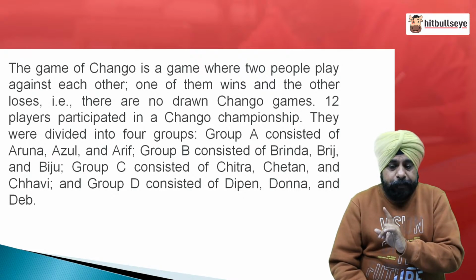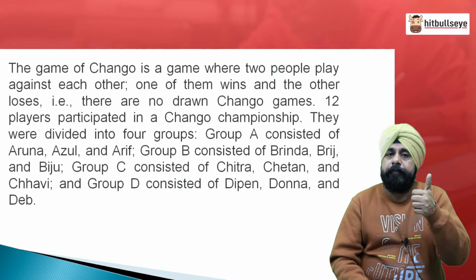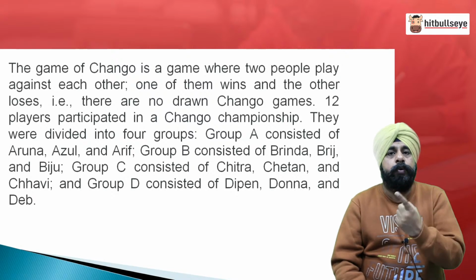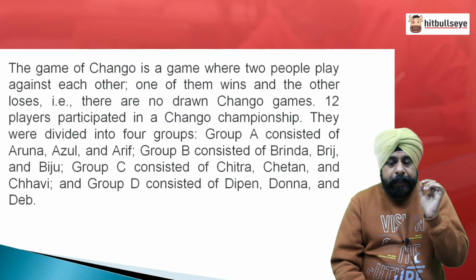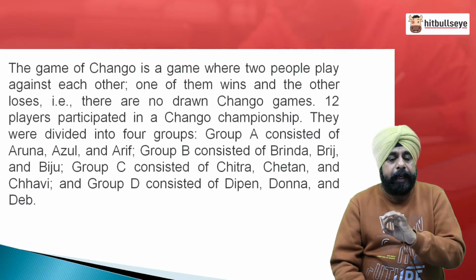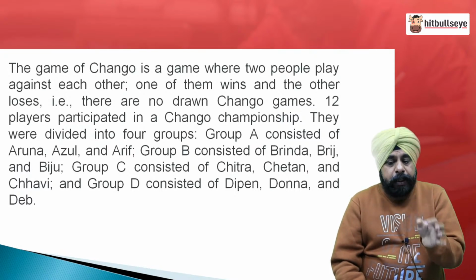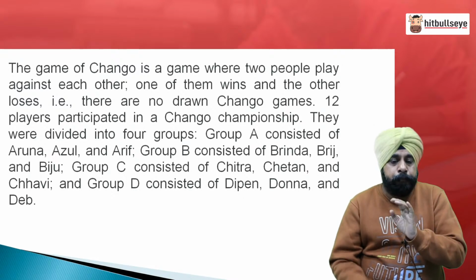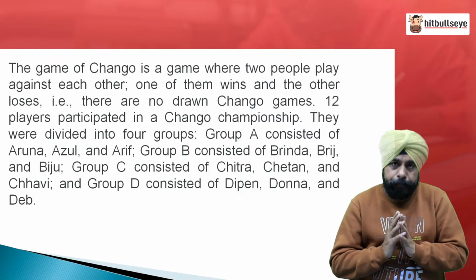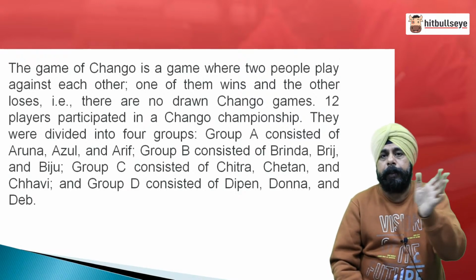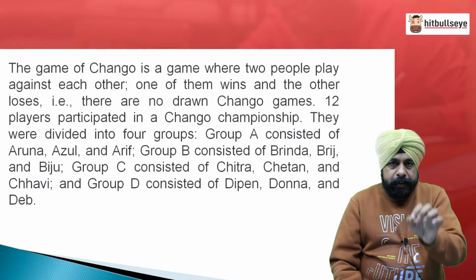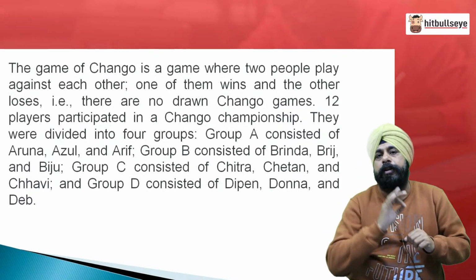But how it can work in your favor is, you take Brinda as B and A, that is the very first letter and the very last letter. BA for Brinda, BJ for Brij and BU for Biju, right. And group A Aruna, AA, Azul, AL, Arif, AF. Group C Chitra, CA, Chetan, CN and Chavi, CI. And group D consisted of Deepan, Dona and Deb. So, DN, DA and DB. So far, this much is the information on the slide 1. So, in short, 4 groups A, B, C, D, each having 3 members. So, 12 teams in total. We have listed their short names starting with the first letter of their actual name and the last letter of the name.